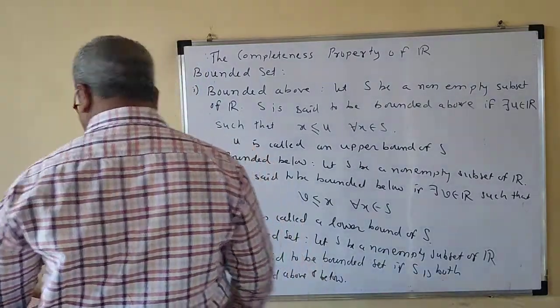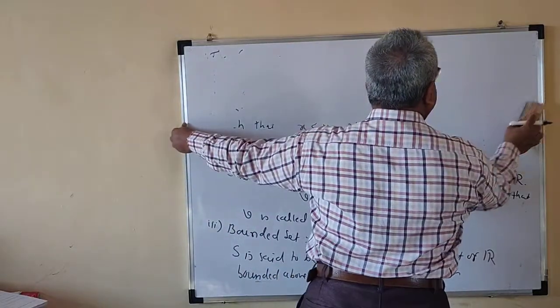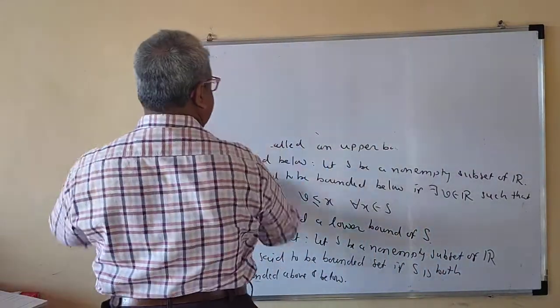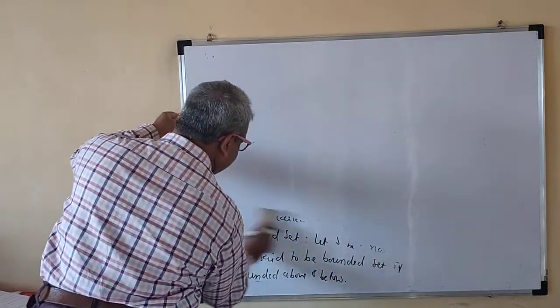Now with some examples, so that you will understand how a set is bounded above or bounded below.